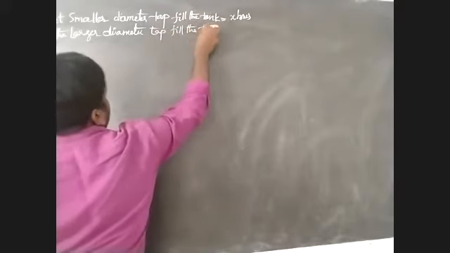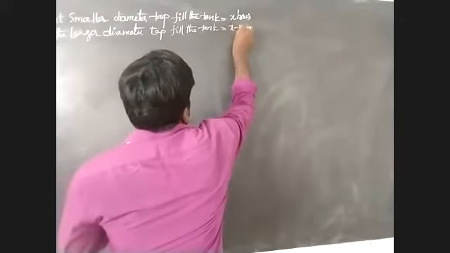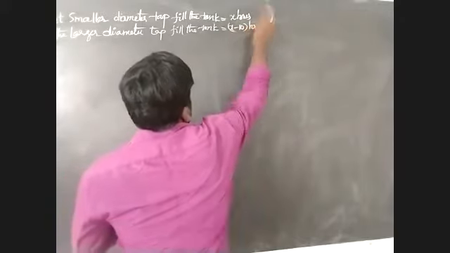Already given in this problem, the tap of larger diameter takes 10 hours less than the smaller one. 10 hours less than the smaller one means I have to take x minus 10 hours. So x minus 10 hours is for the larger diameter tap, and x hours is for the smaller diameter tap.